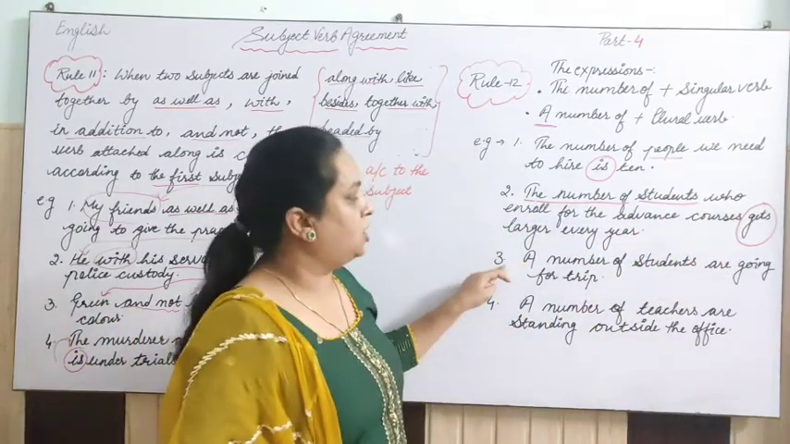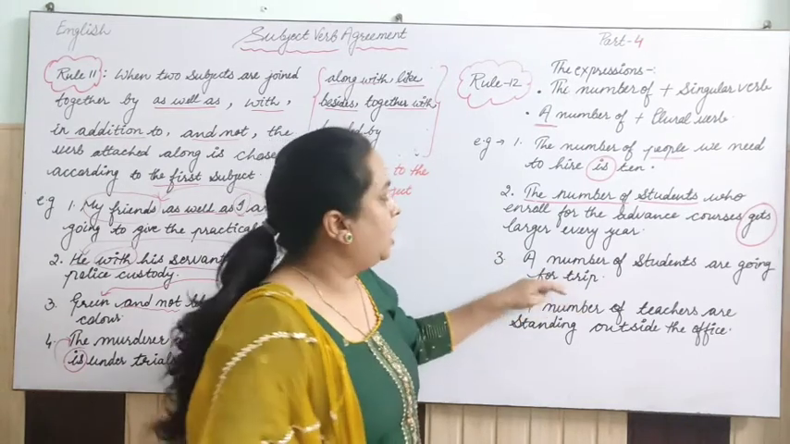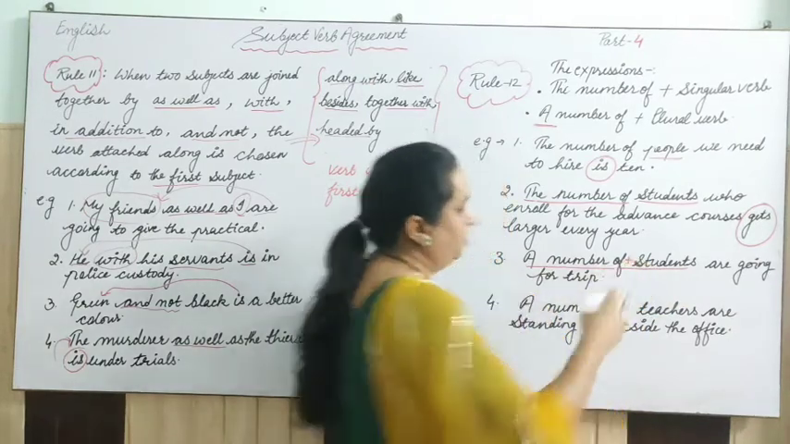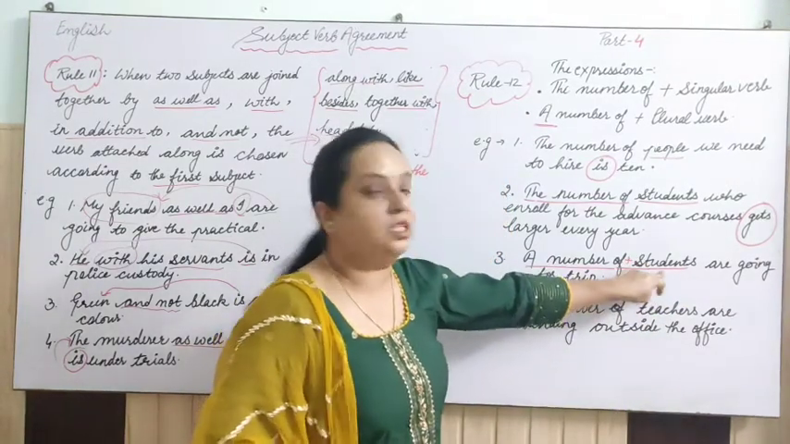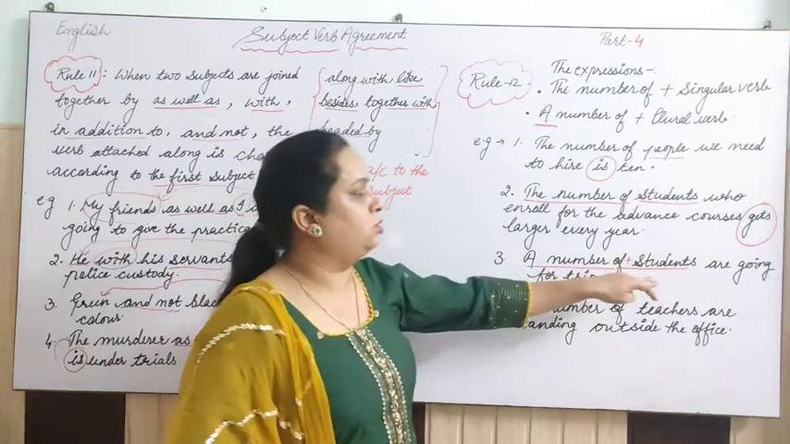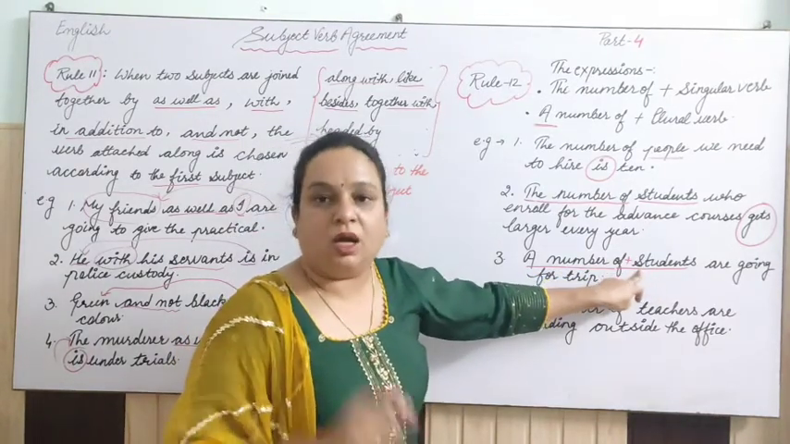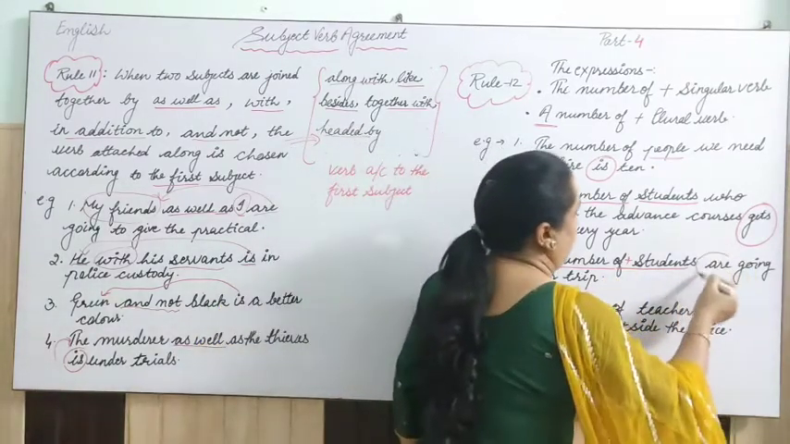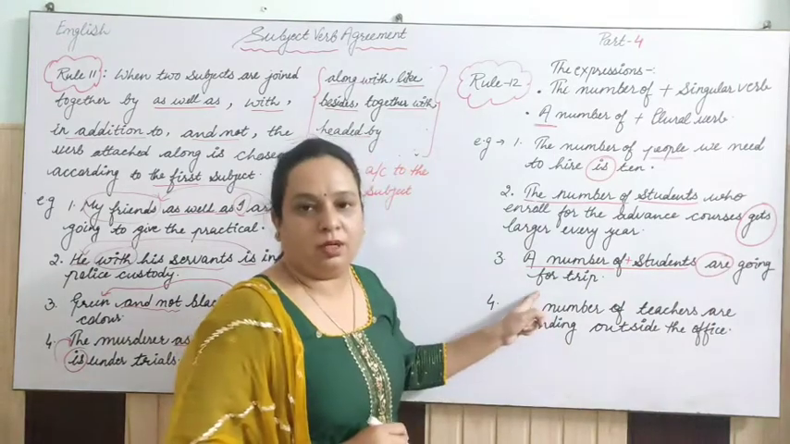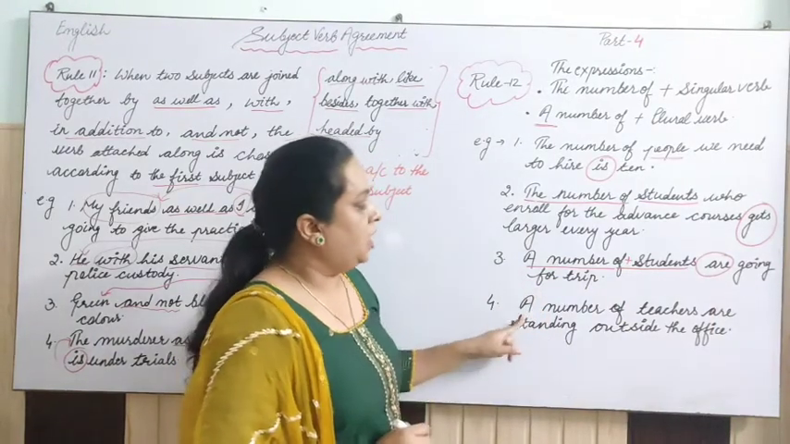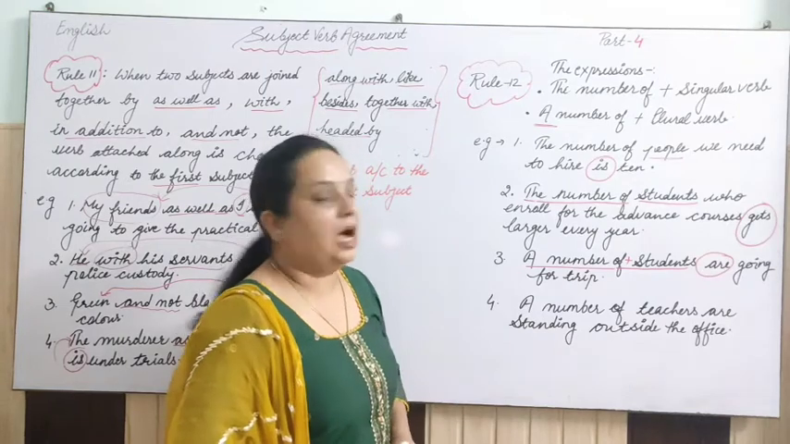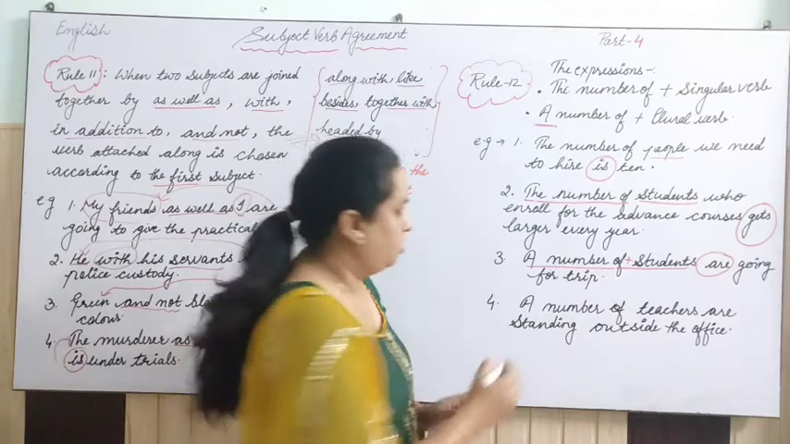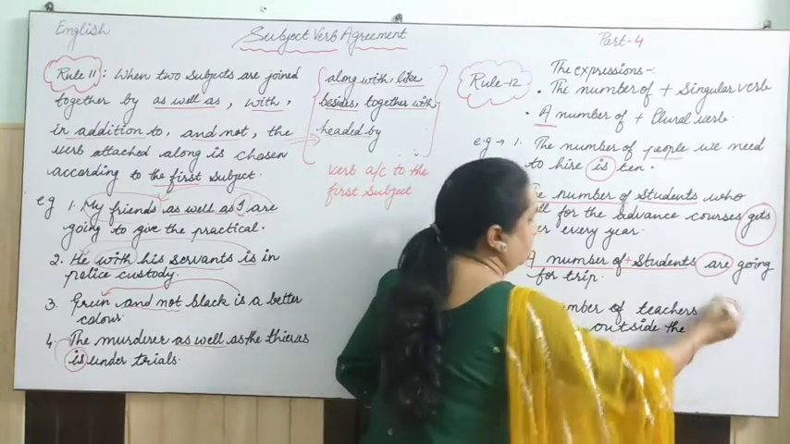Next is a large number, a number of students. So this is a number of plus a plural subject, that is students. So a number of students. Now here, because of a, we have to do the opposite, meaning we have to use plural. So that is, are going for a trip, right? Next is also the same: a number of teachers are standing outside the office. So a number of teachers are standing, because here it is a, so that's why we are using are here.